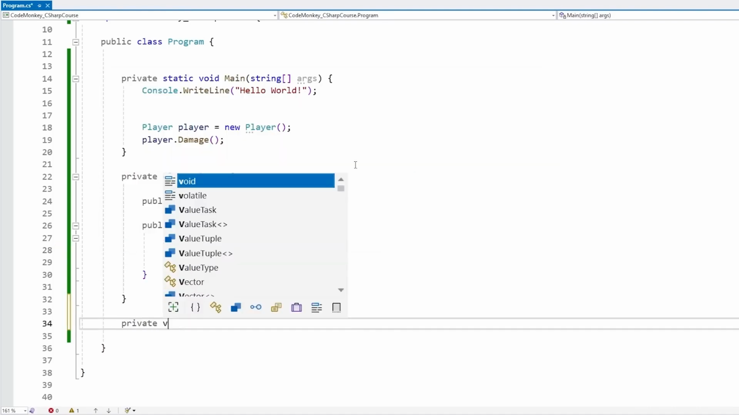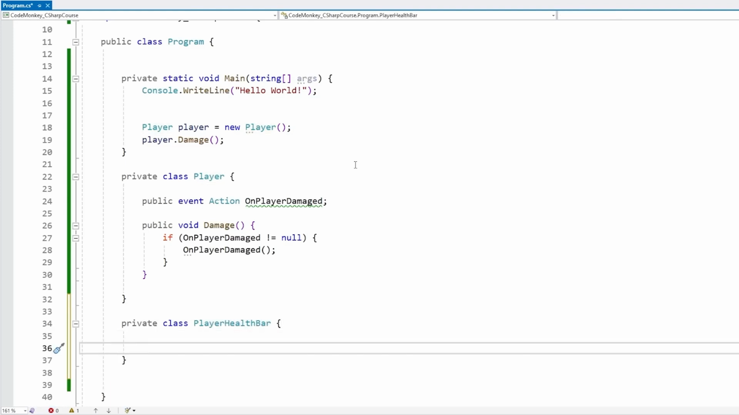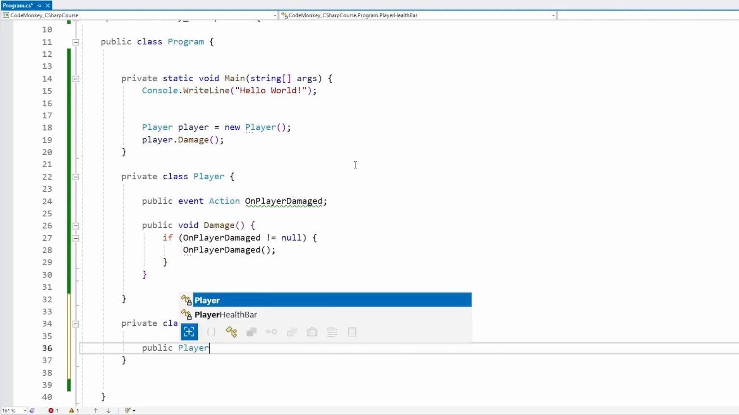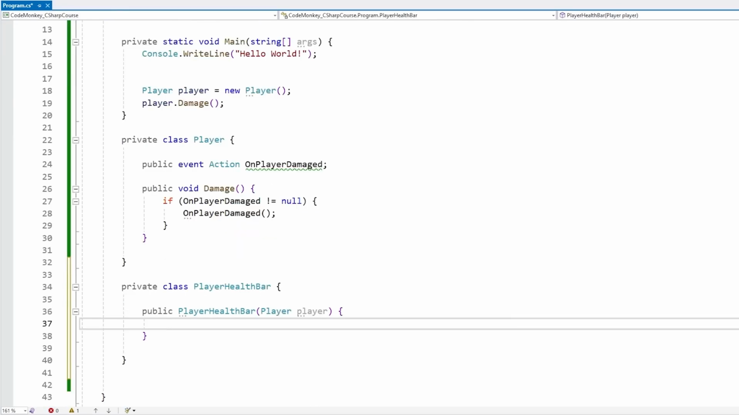Let's make another class and call it PlayerHealthBar, something like this. In order to listen to the event, we need some kind of reference. So let's make a constructor for our PlayerHealthBar. In the constructor, let's receive an object of type Player. We receive that, and now here we can go through the player, and we can indeed access the OnPlayerDamaged event.